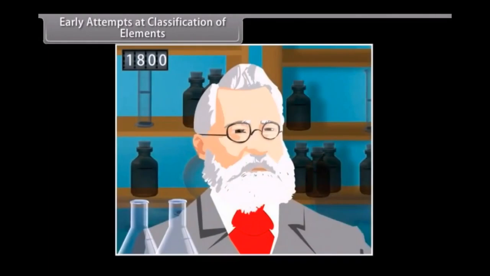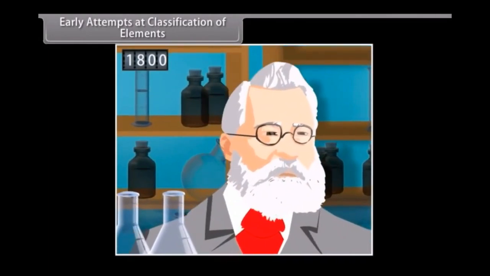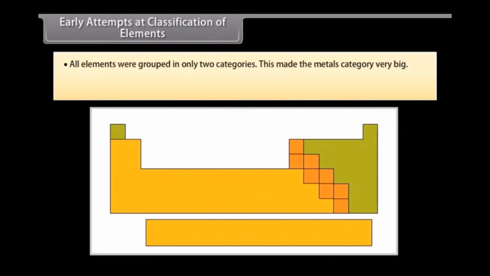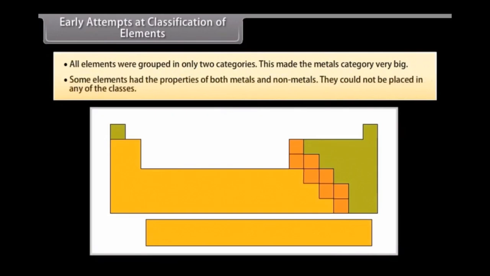Early attempts at classification of elements. In the early days, scientists classified elements purely on the basis of whether they were metals or non-metals. This had its own limitations. All elements were grouped in only two categories. This made the metals category very big. Some elements had the properties of both metals and non-metals. They could not be placed in any of the classes. This increased the need to identify some kind of pattern or regularity in the properties of the elements and then